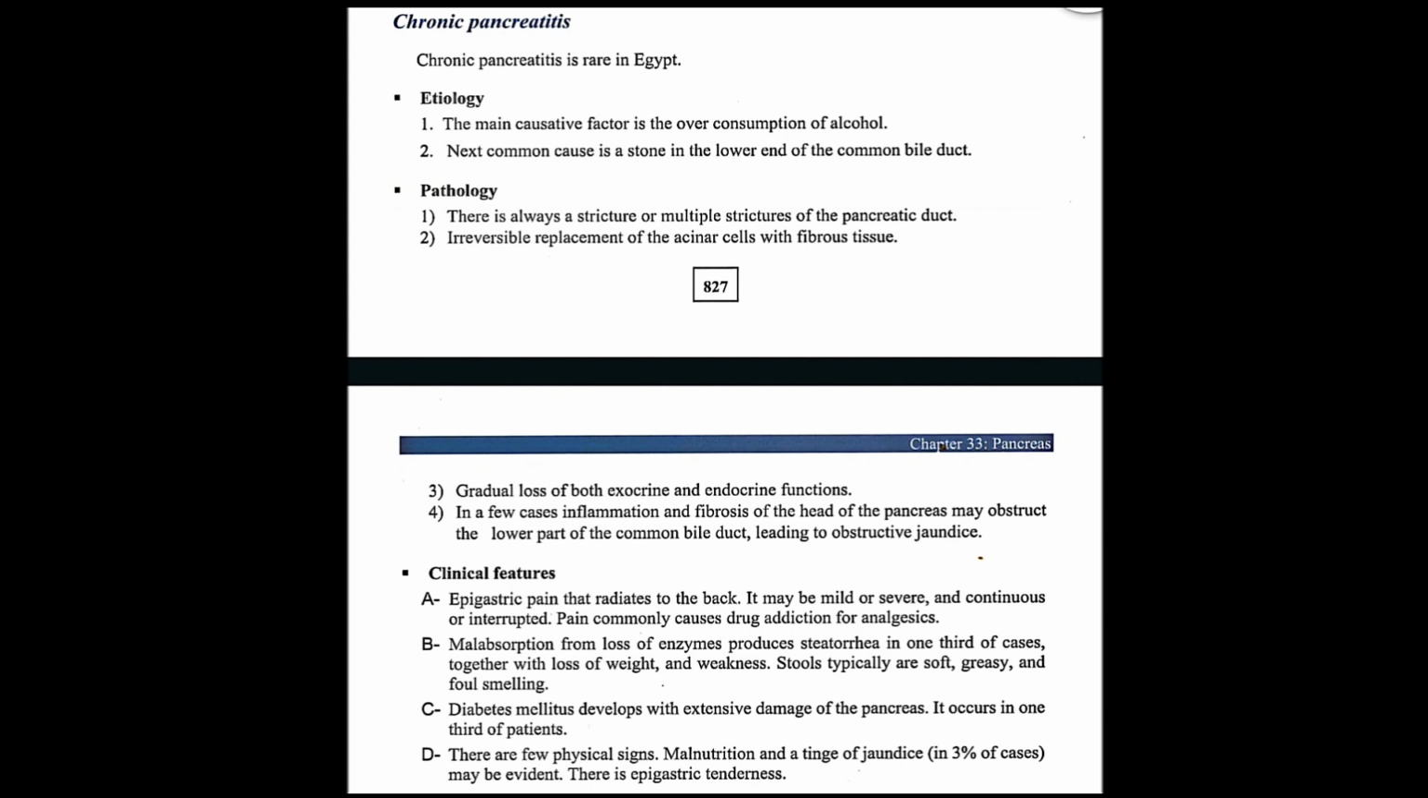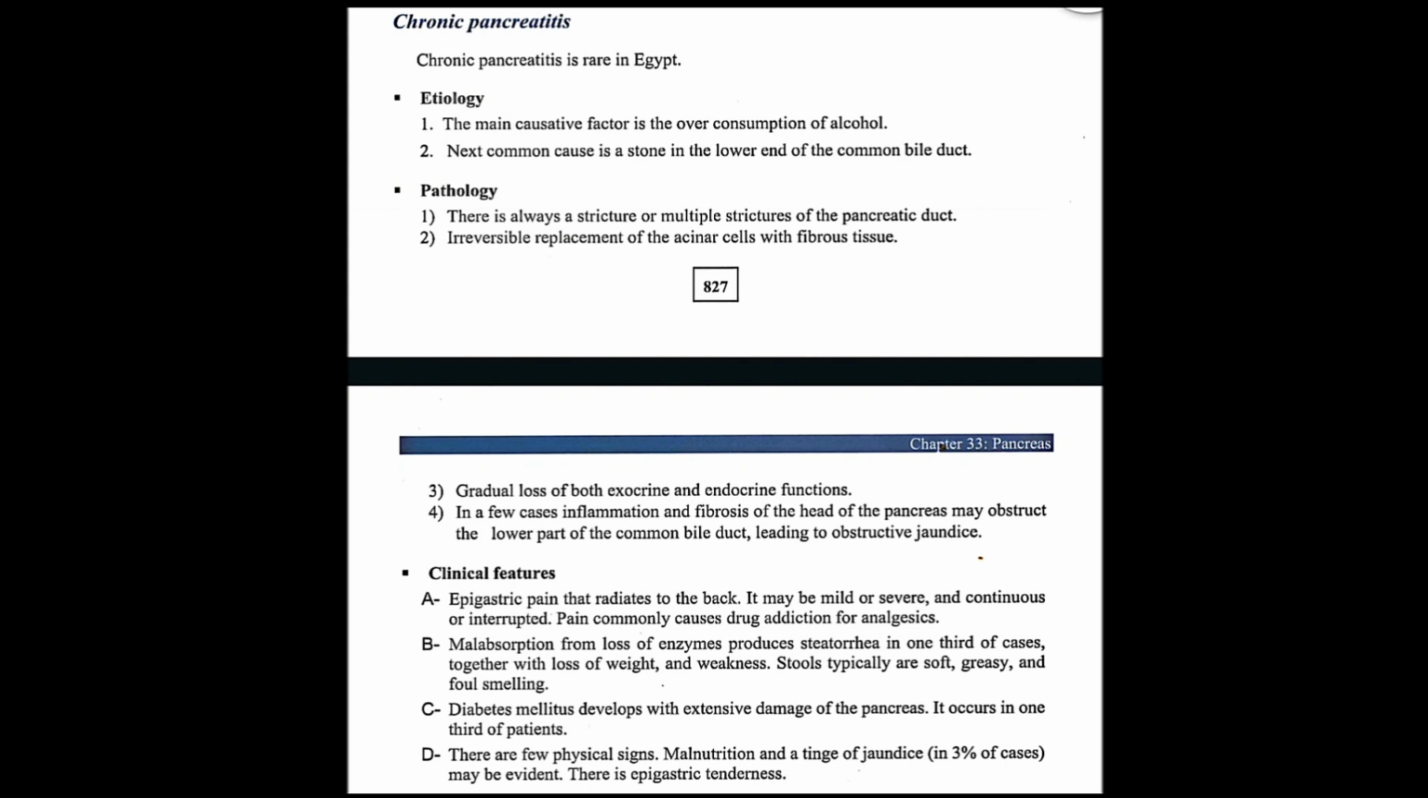Secondly is the malabsorption from loss of enzymes, which produces steatorrhea in 1/3 of the patients, together with loss of weight and weakness. Stools typically are soft, greasy, and foul smelling. So these patients have malabsorption because they do not have enzymes to absorb. You can see in their stool it's steatorrhea, in 1/3 of the patients.